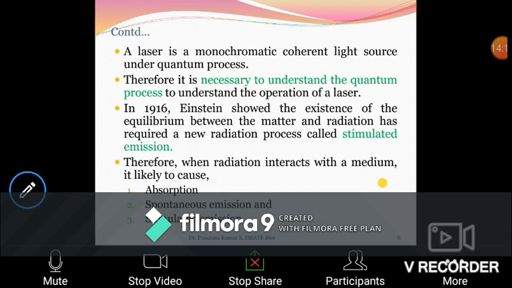Okay. So now when radiation interacts with material, these are the probable processes. The first one is absorption. The second one is emission. Here we split into two kinds of emission: one is spontaneous emission, and the other one we will call stimulated emission. So when light is incident on a material, it is absorbed, then the absorbed energy is given out as emission. This emission may be spontaneous or stimulated emission. So emission is split into two categories: spontaneous emission and stimulated emission.